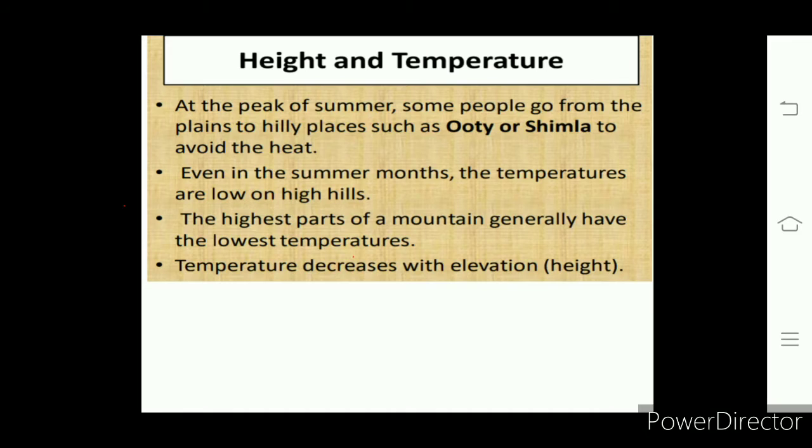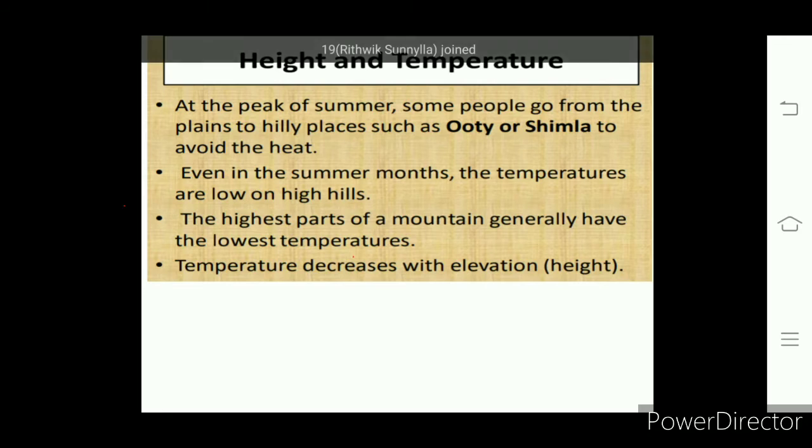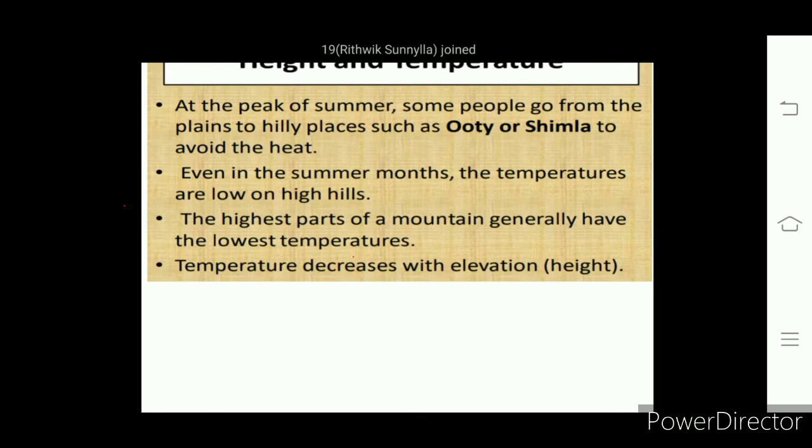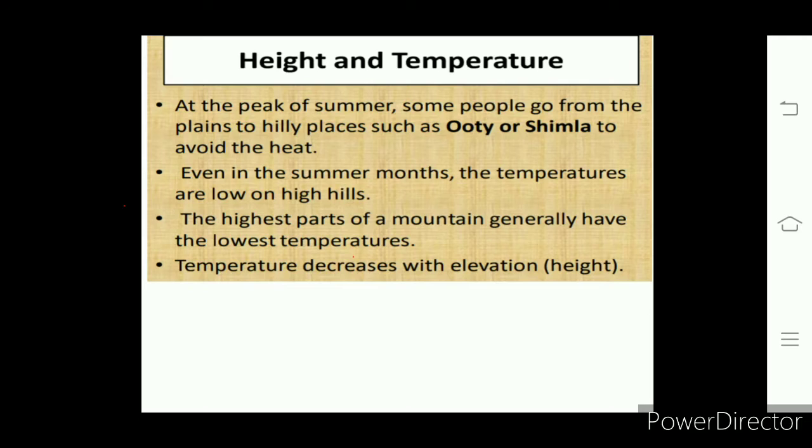At the peak of the summer, in May, we find some of the people going to Ooty and Shimla in order to avoid the heat in their places. So many people from plain areas move to the hilly areas. Ooty is a hilly area. Shimla is also a hilly area.